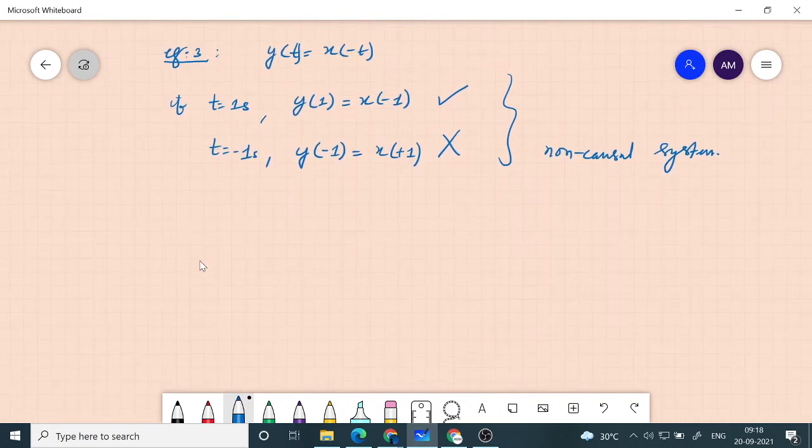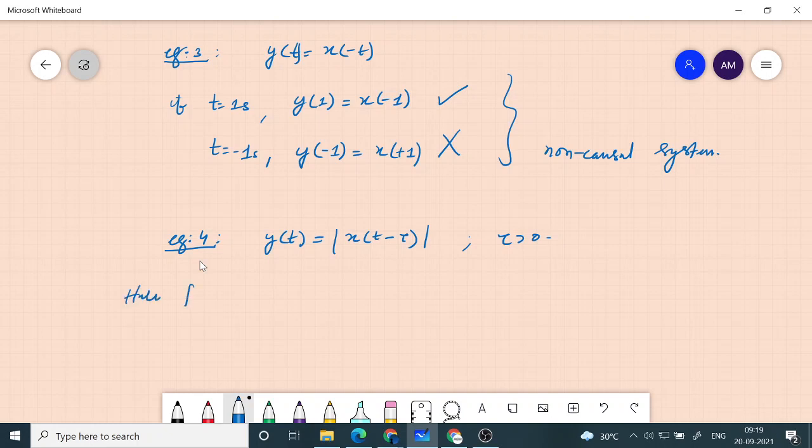Okay, so let me take one more example. Example 4. Y of t is equal to modulus of x of t minus tau, where tau is greater than 0. Any problem here? At any instant of time you can see that the output depends only on an earlier input, that's okay.